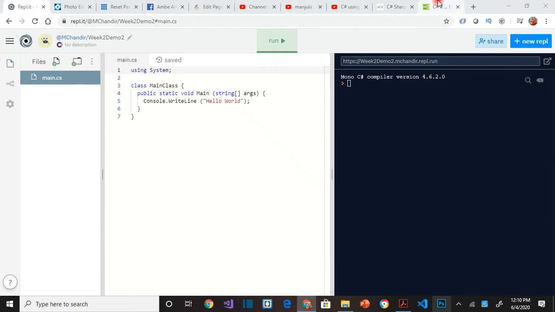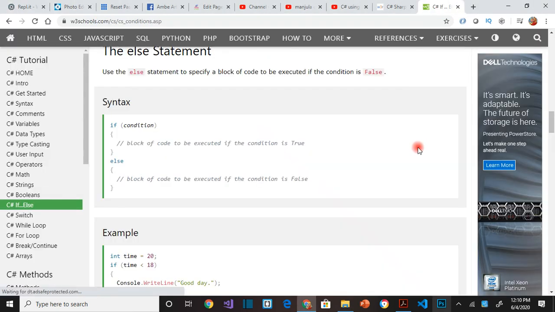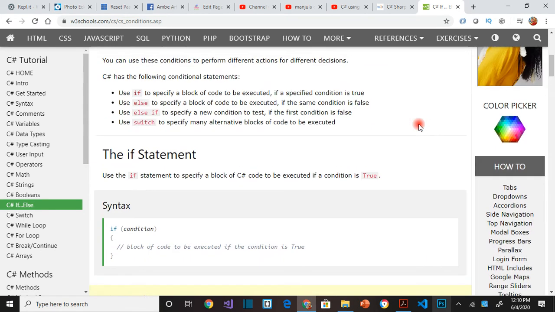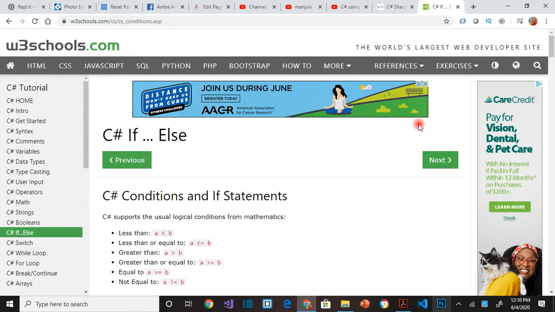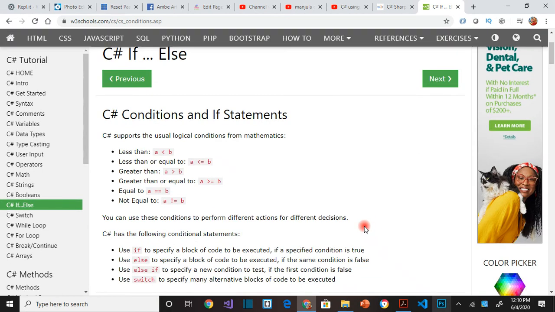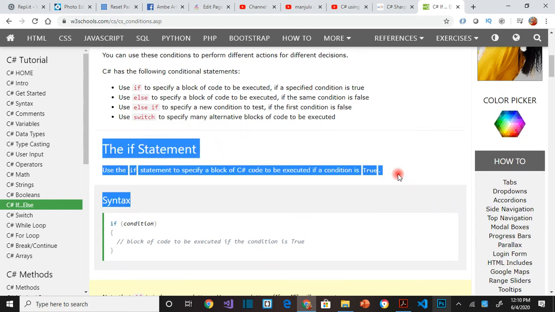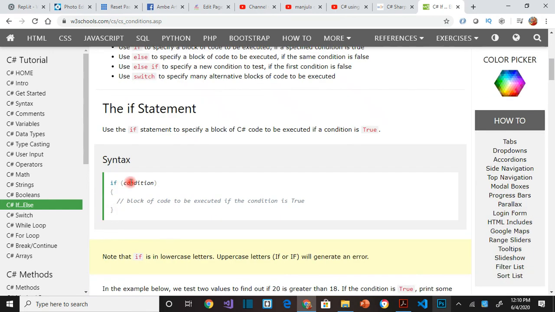So here is a simple W3Schools. That's the website that has tutorials for C# and everything. It's much more simplified than when you look at the Microsoft site. So that's why I pulled it up. When we talk about if conditions, the first one is the if statement. When you say if statement, you say if something is true, then you execute the block of code inside the curly braces. So that is one format. This is the one we are going to look at right now as an example in code.